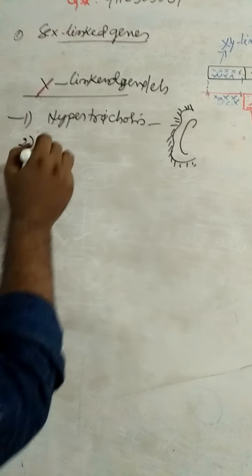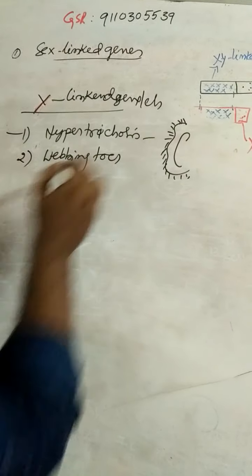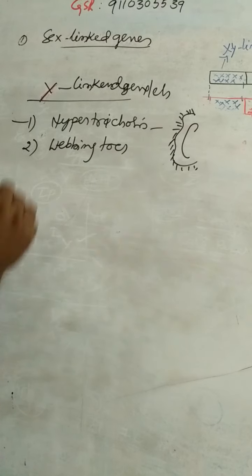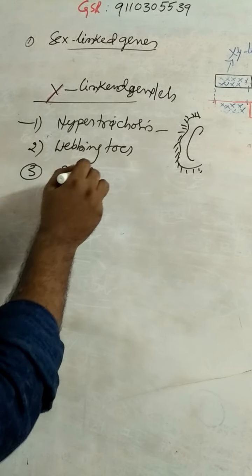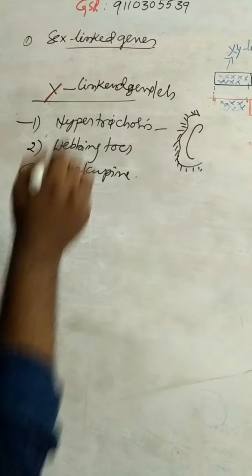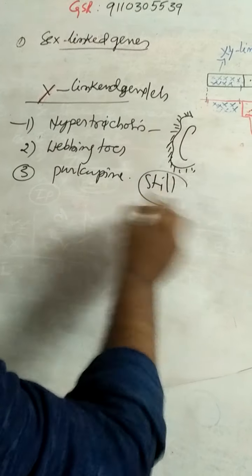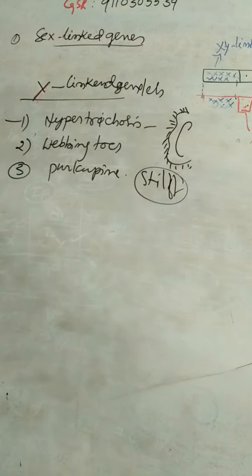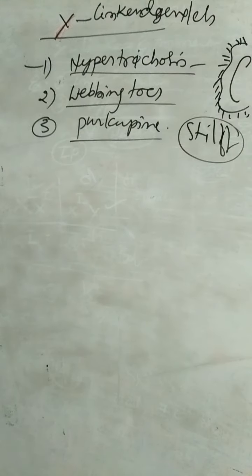And second one is webbing of toes. Toes are fused. That is another character. And next one, porcupine man. Stiff hair present on the body. That is porcupine man. Hypertrichosis, webbing of toes, and porcupine man. These are the Y-linked characters.